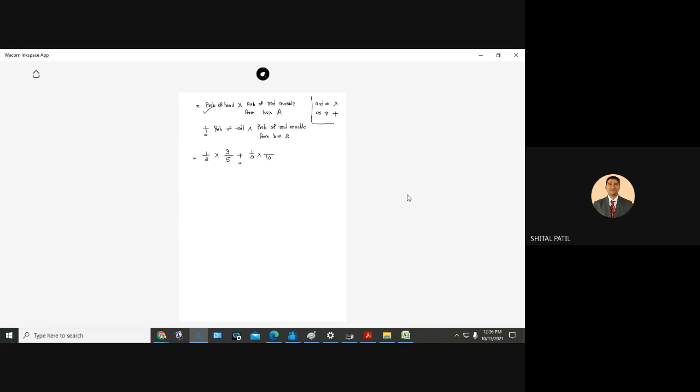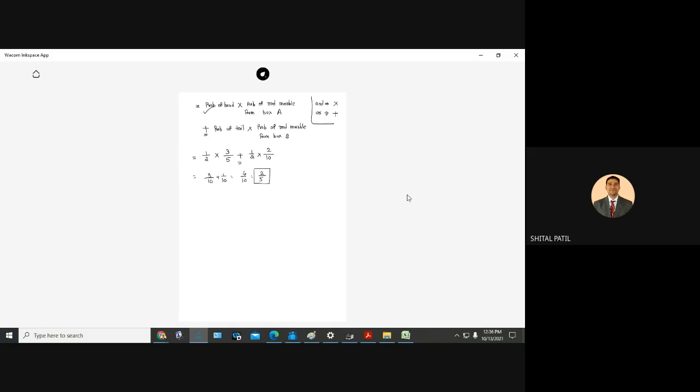Out of them are red, 2. That's it. This is the probability of choosing red marble. Yes, write it. If you have doubt, you ask me. Connect it with the previous part of the problem. And if you have doubt, let me know.